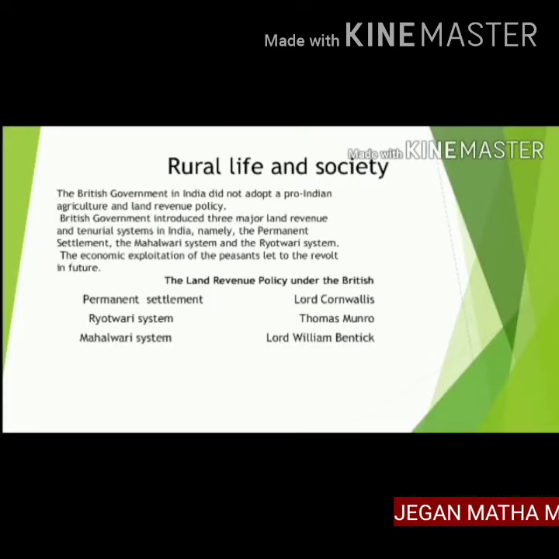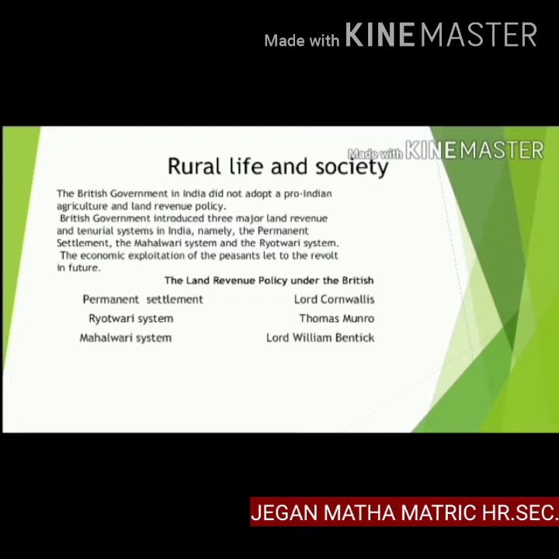Rural life and society. The British government in India did not accept a pro-Indian agriculture and land revenue policy. The British government introduced three major land revenue and tenurial systems in India, namely the Permanent Settlement, the Mahalwari system and the Ryotwari system. The economic exploitation of the peasants led to revolt in future.